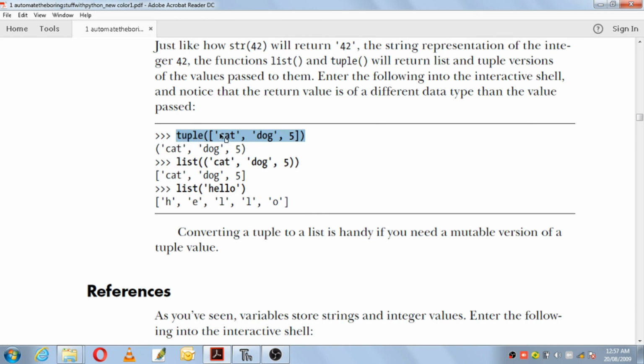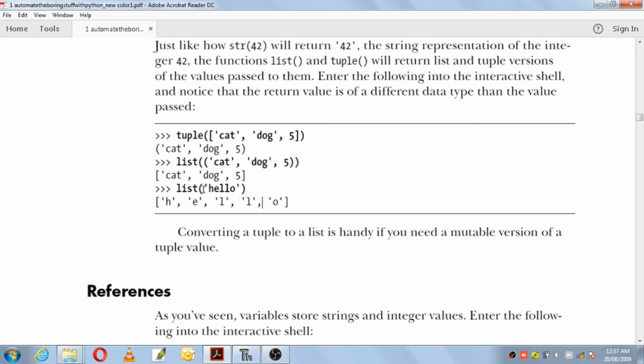When you put that list within the tuple function, you will see that the list values get converted to a tuple. And if you are using the list function and inside that you are using a tuple, you can see here this is a tuple because it is enclosed within parentheses. The list function will see that this tuple gets converted to a list.